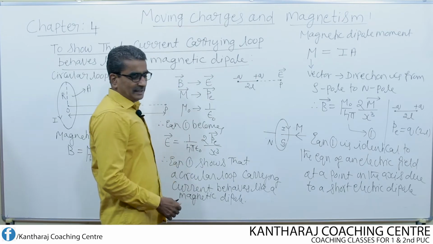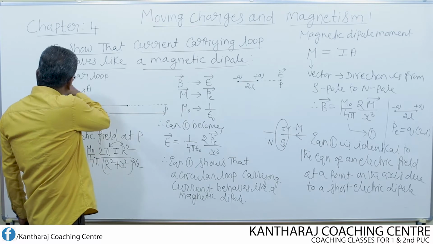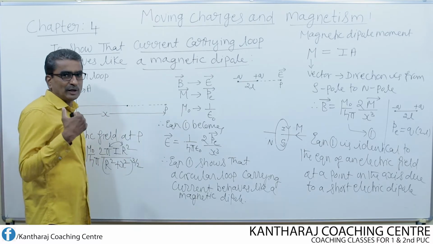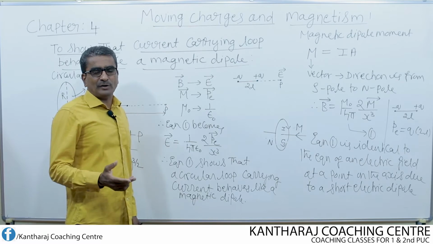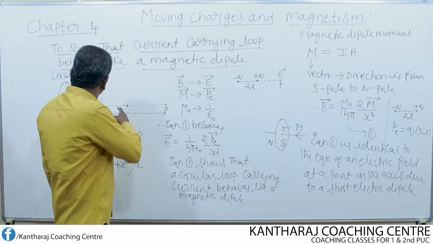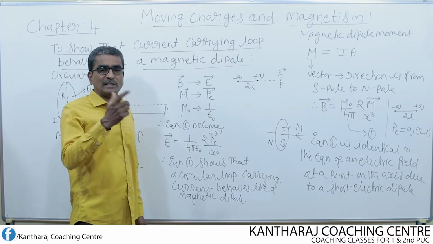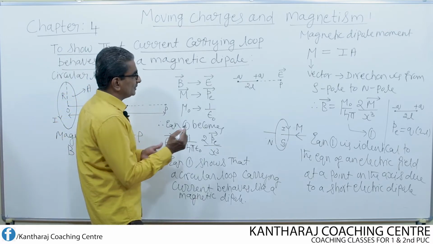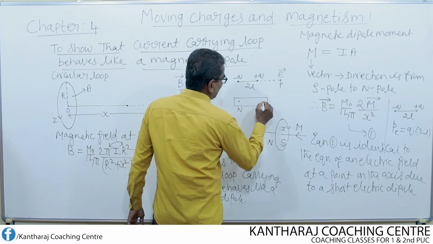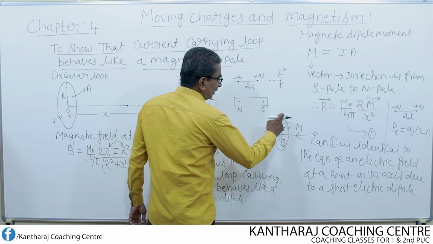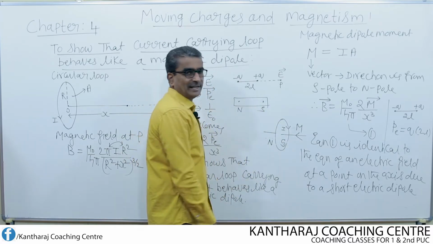Very easily afterwards we can consider that whenever current is flowing either through a loop of wire or through a coil of wire, then that loop or coil of wire can be considered as a magnetic dipole. We know that a magnet usually has two poles. If you consider a bar magnet, one will be north pole and another will be south pole. Similarly for a coil or for the loop, there exist two poles provided we pass the current.